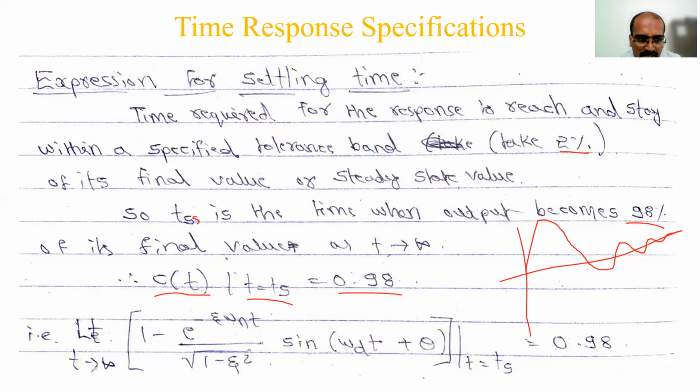So limit t tends to infinity, that is the definition, right? So C of t is 1 minus e to the power minus zeta omega n t over square root of 1 minus zeta square, times sine of omega d t plus theta. This is the time response, and wherever t is there you substitute Ts in the next step, which is equal to 0.98. If you take this term to the right side it will become plus, and 0.98 if you take to the left side it will become minus, so 1 minus 0.98 will give you 0.02. So 0.02 we will consider for our calculation.